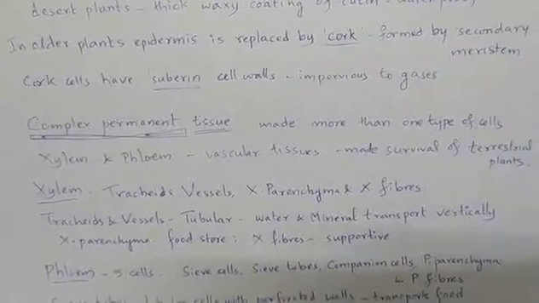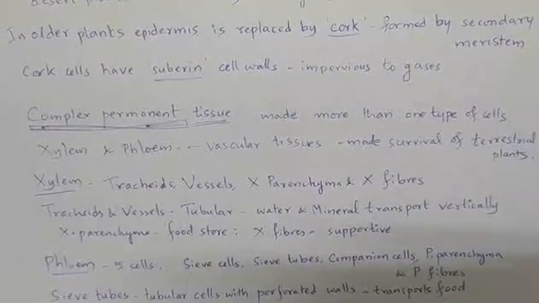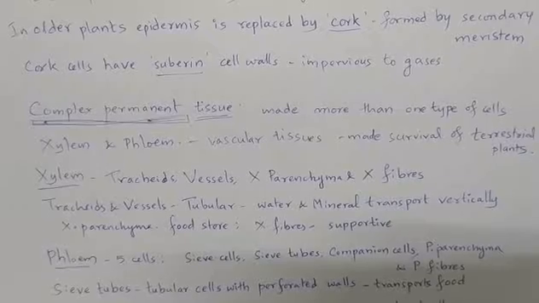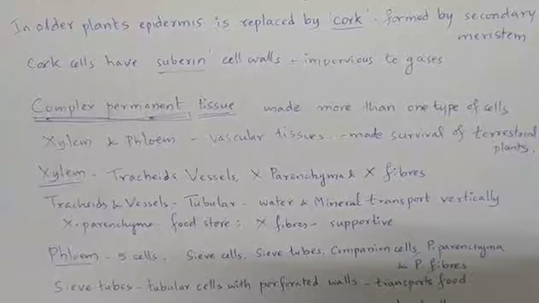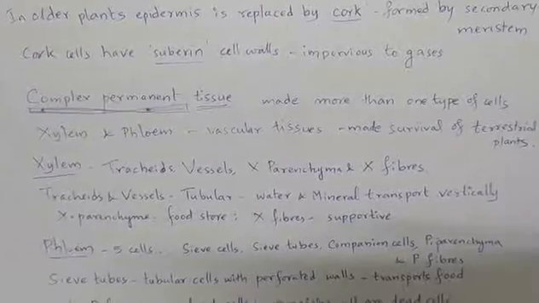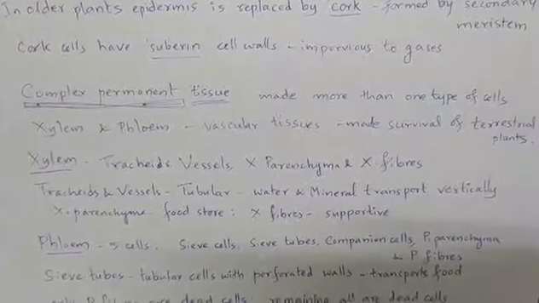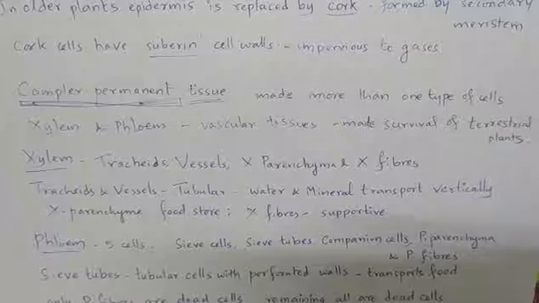Coming to complex permanent tissues. There are two types of complex permanent tissues, xylem and phloem. The complex permanent tissues are generally made up of more than one type of cells.